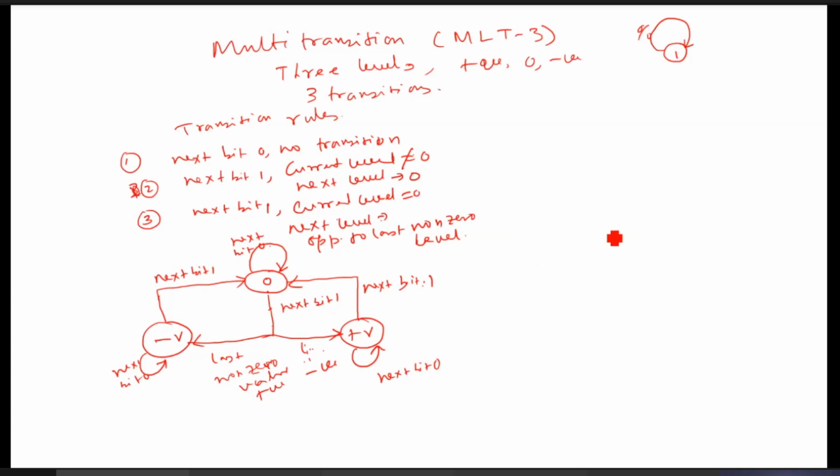Now you see, taking examples. Say it is 0, 0, 1, 0, 1, 1, 0, 1, like this. The bit.